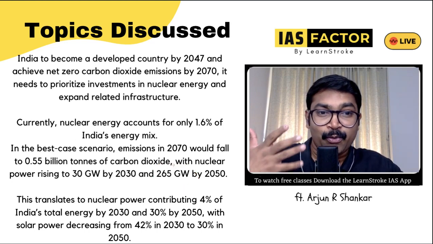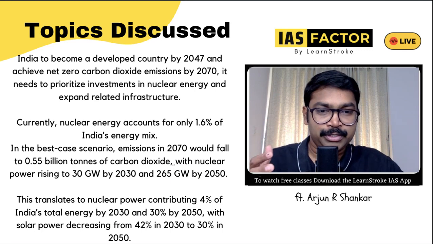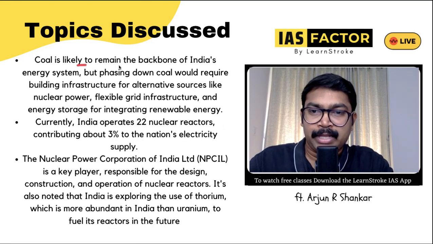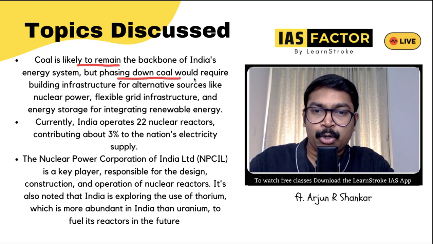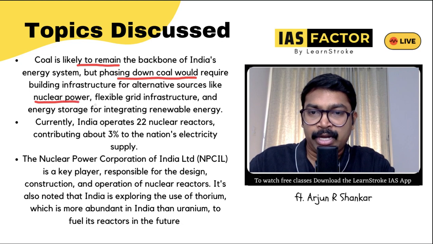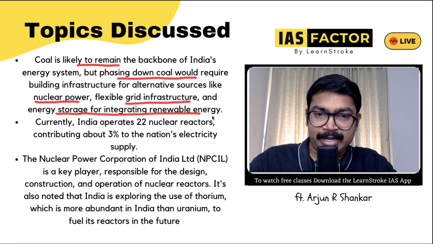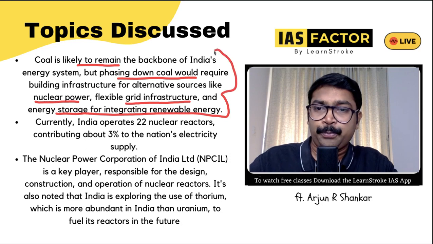So in this, also know about nuclear power. I'm not going into all those details. And we have discussed that coal is going to be the backbone for the next 20 years, so phasing down coal will be very important. Use alternate sources like nuclear power, flexible grid infrastructure, and energy storage for integrating renewable energy. Everything is needed to cut down coal.